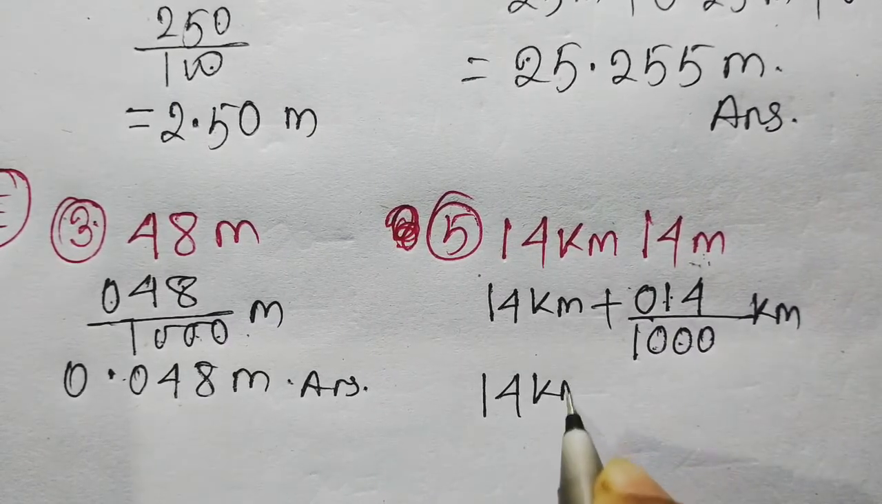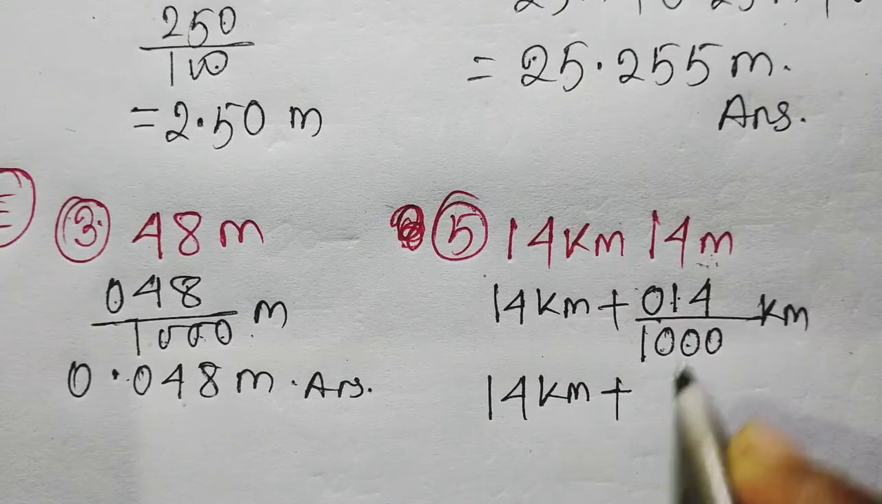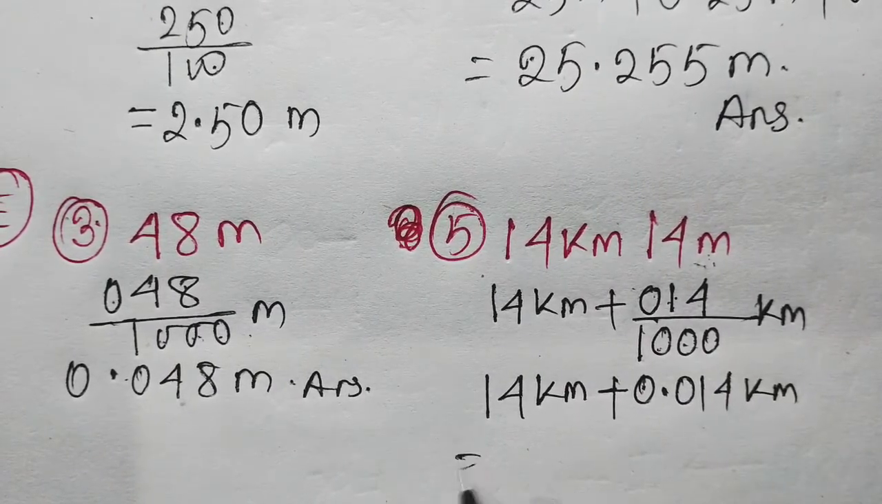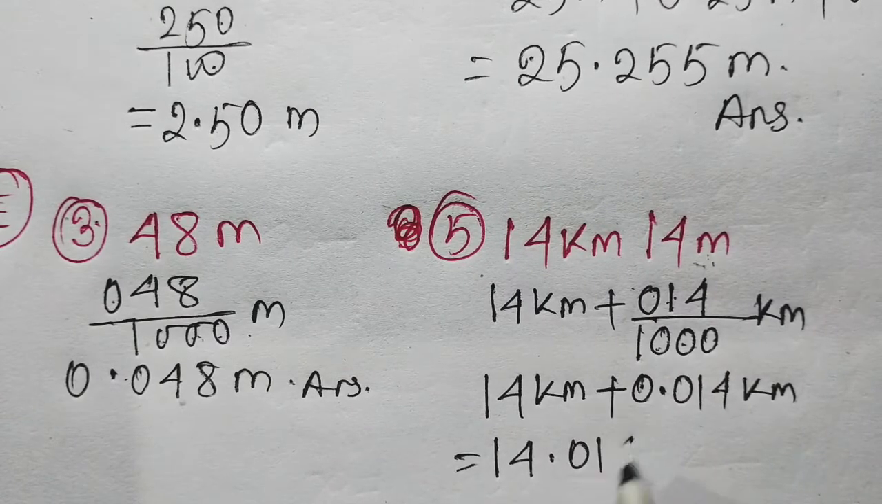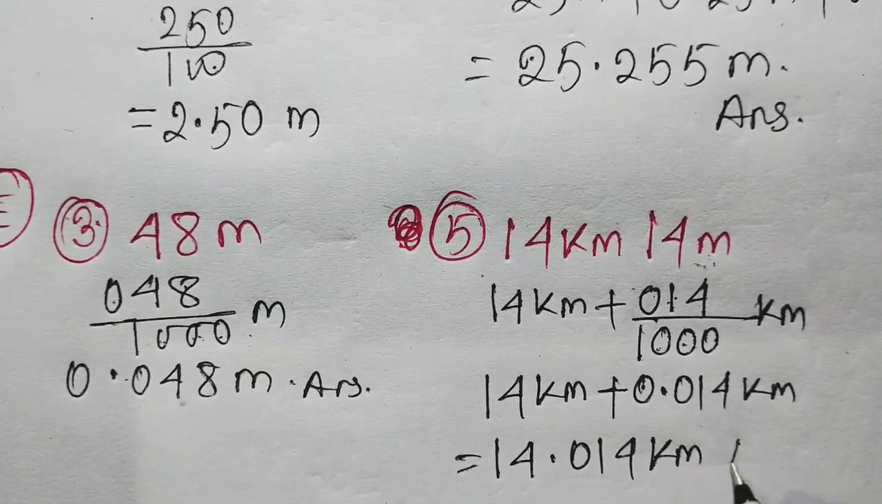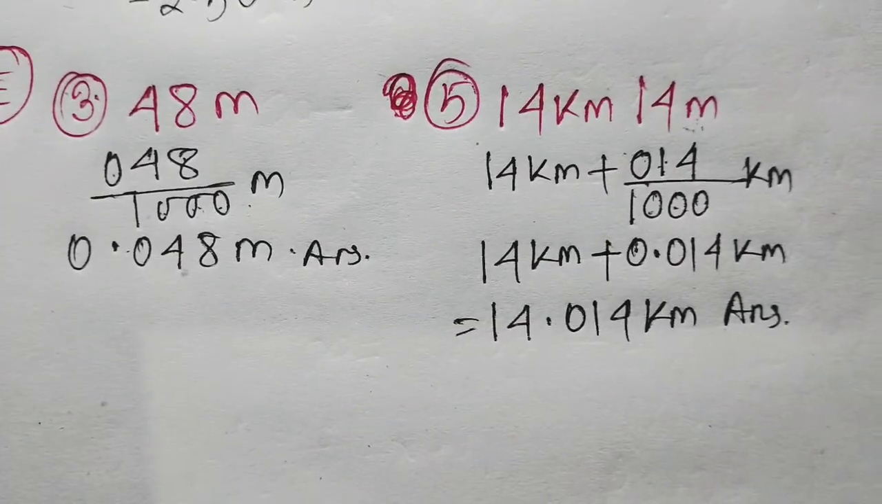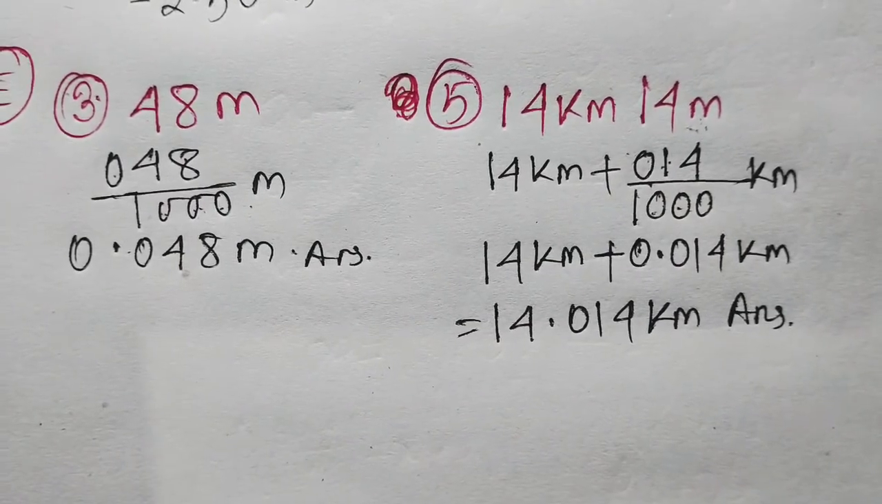Now 14 kilometer plus 0.014 kilometer. Now simply add them and we will get 14.014 kilometer. This is our final answer. Understood everyone?